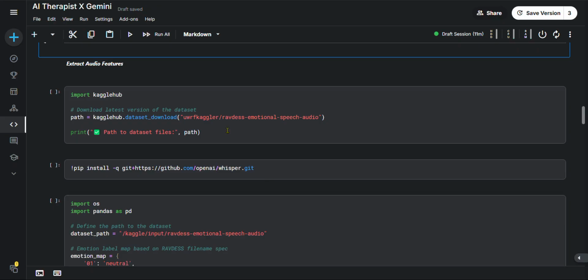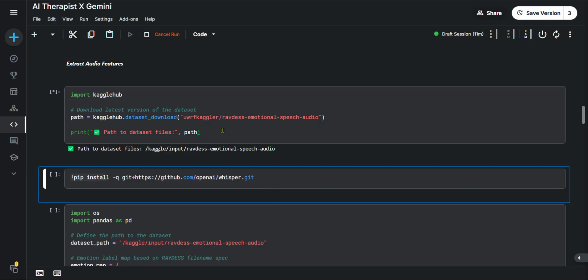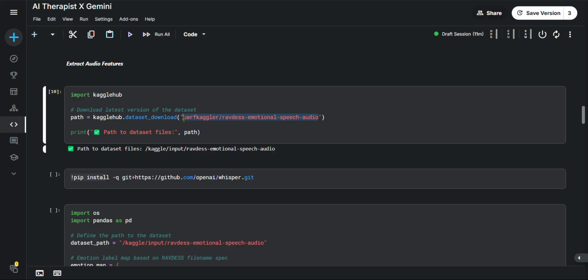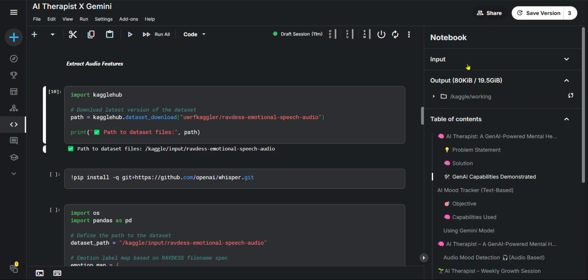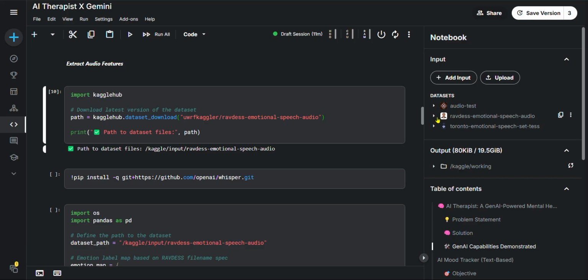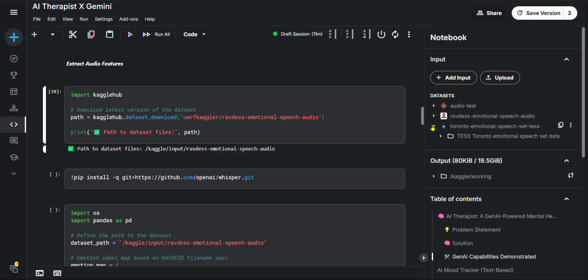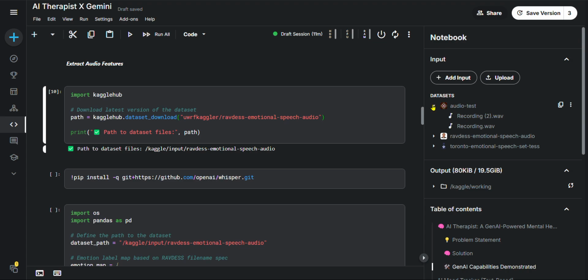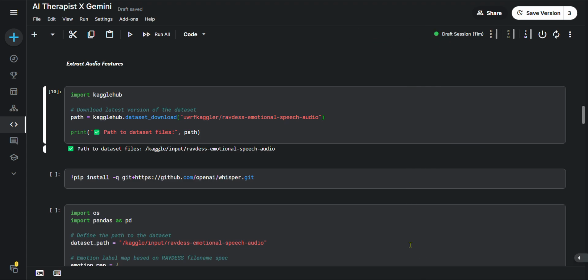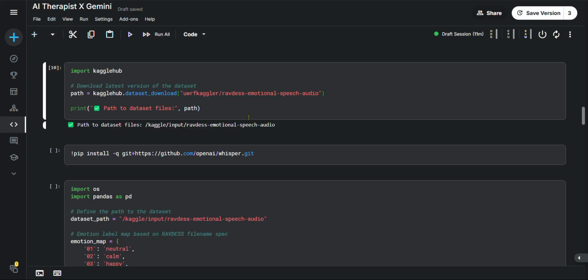So we have taken the dataset from this one, and we can see the dataset here. What we are having is the emotional speech audio, the Toronto emotional speech set, and my testing recordings. So coming aside, we can proceed.